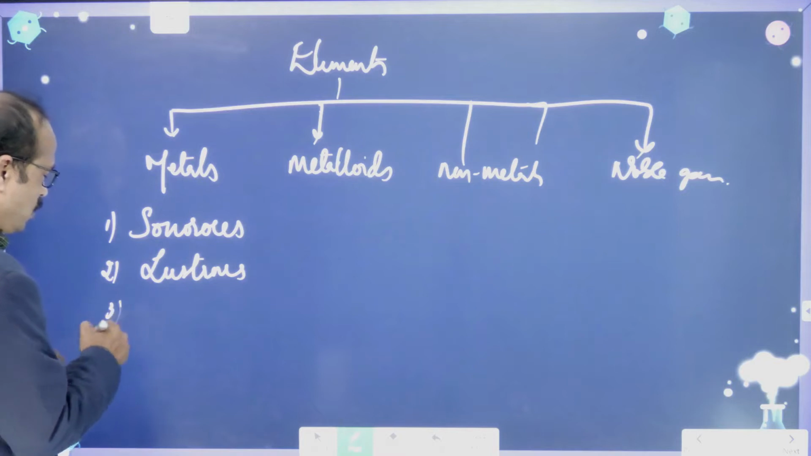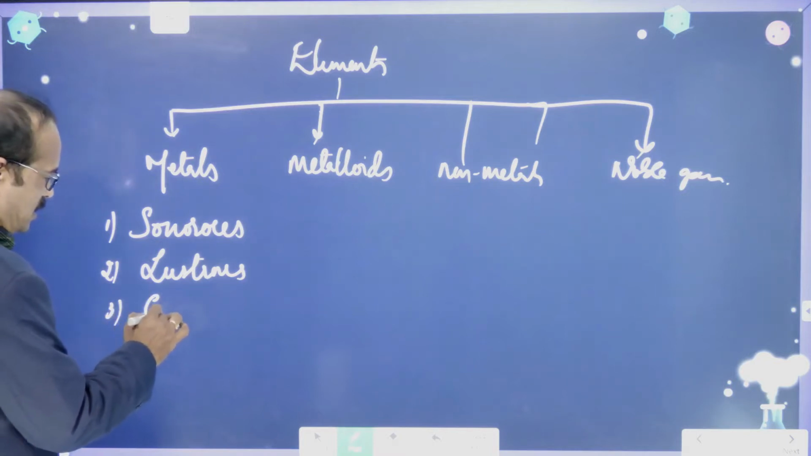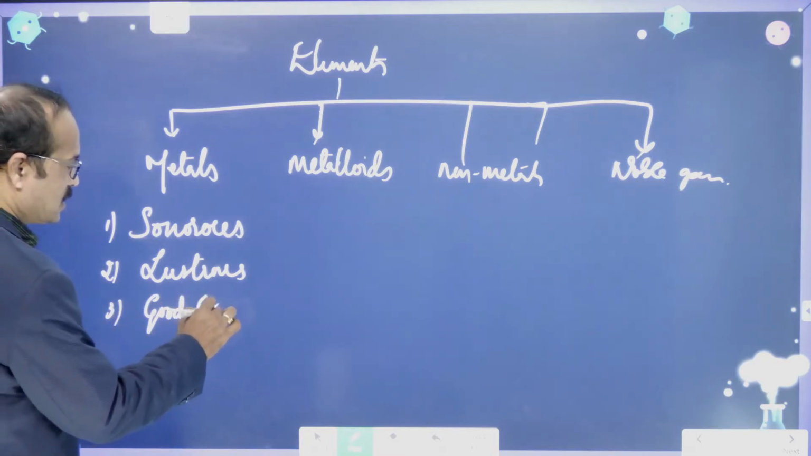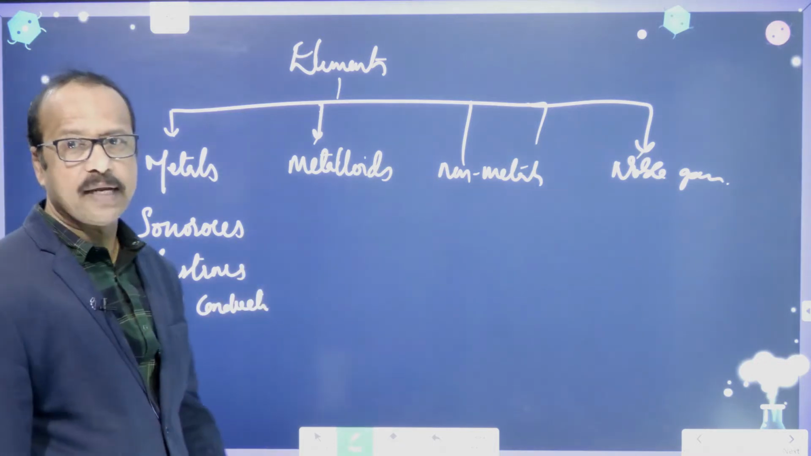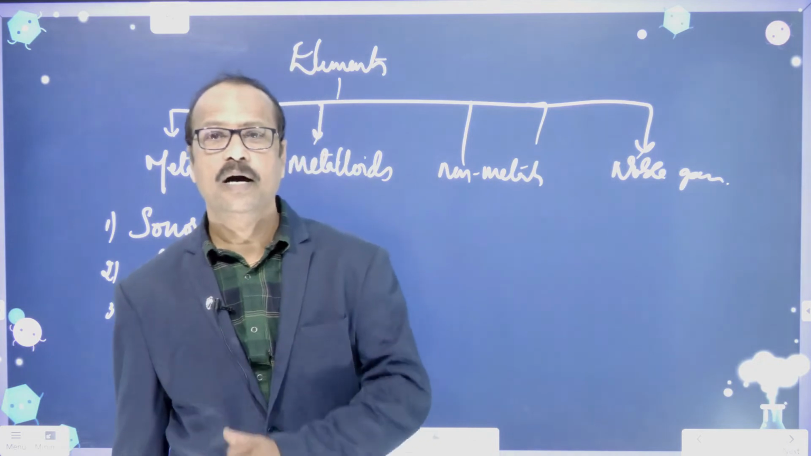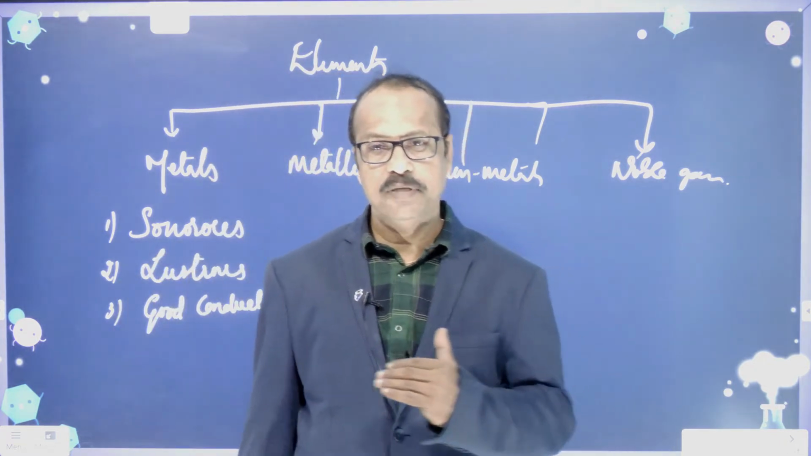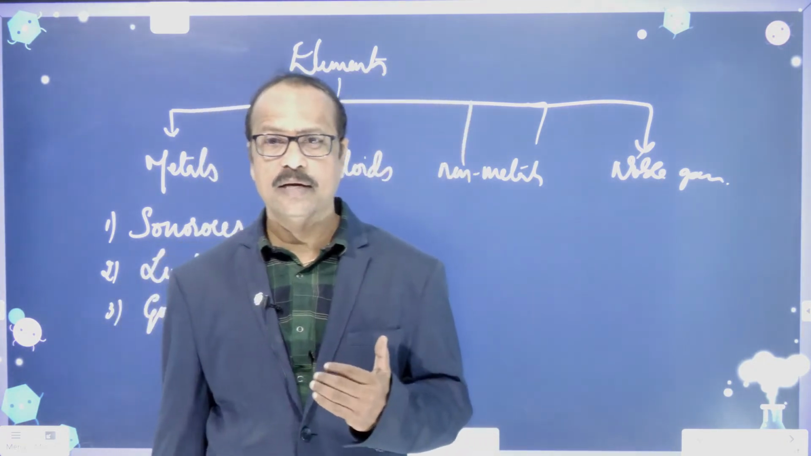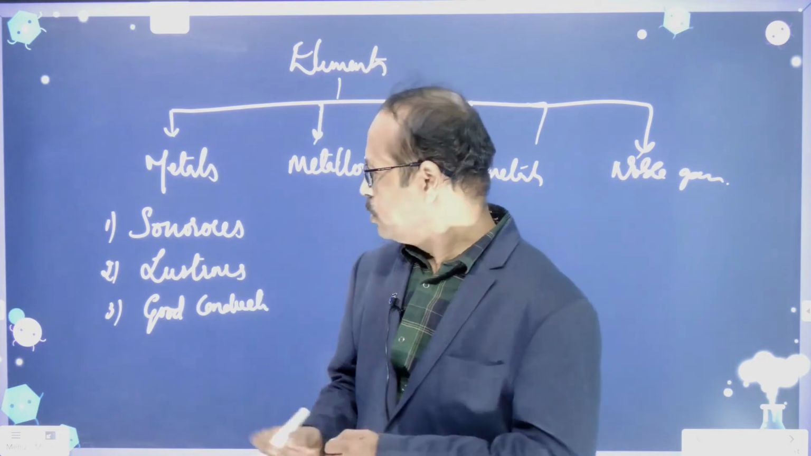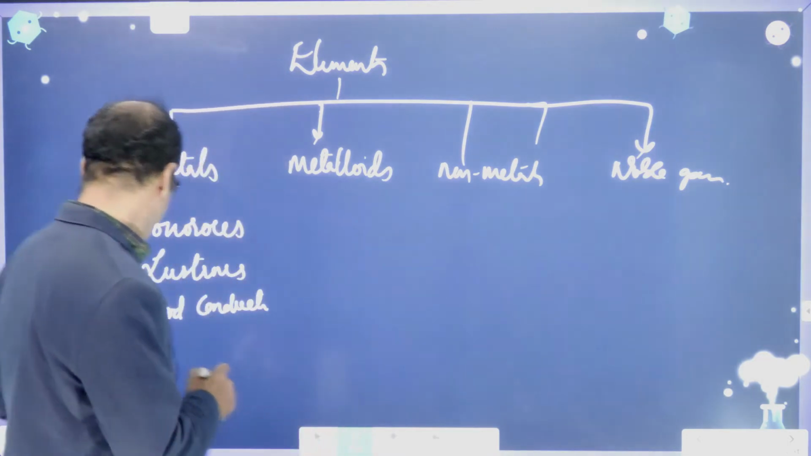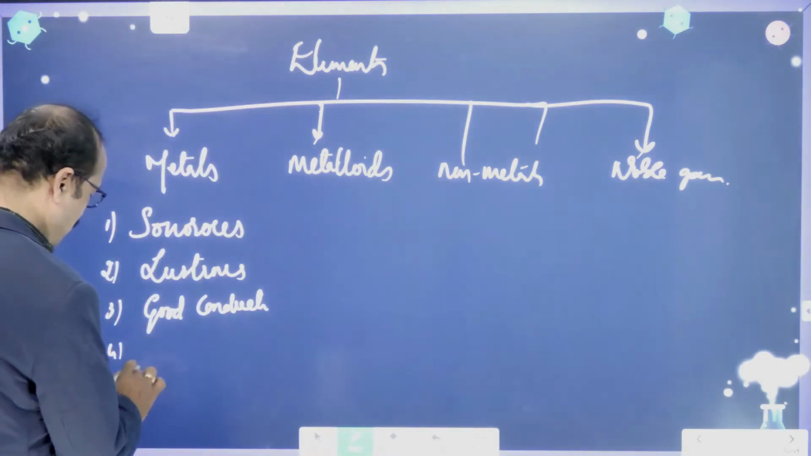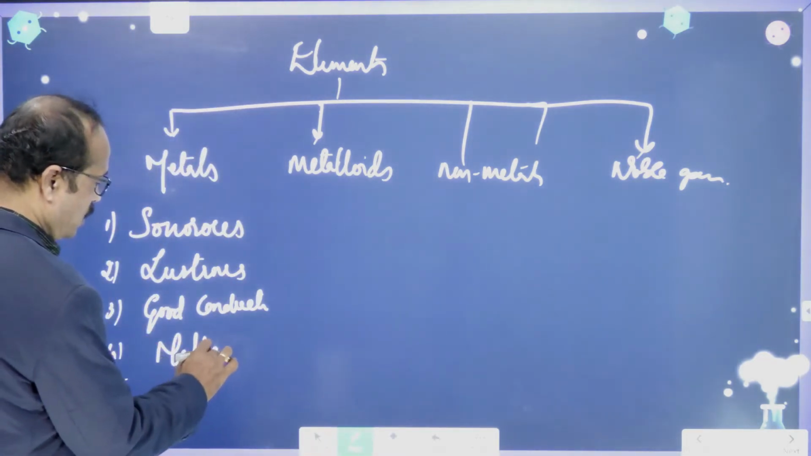Next, metals are good conductors of heat and electricity, right? They allow electricity, meaning electric current, to pass through them, and heat also is allowed to flow. So these are lustrous and good conductors. And next, they are also malleable and ductile. What are they called?